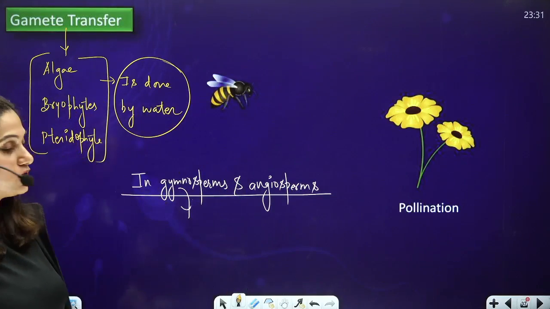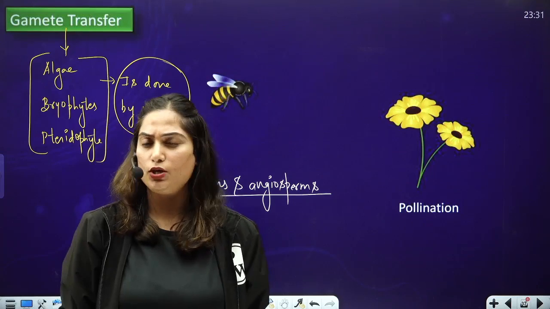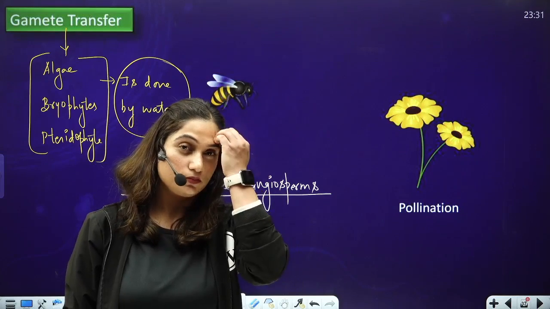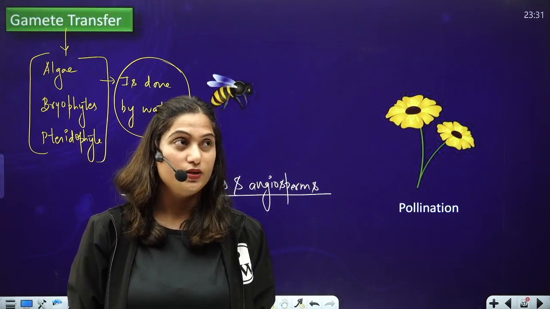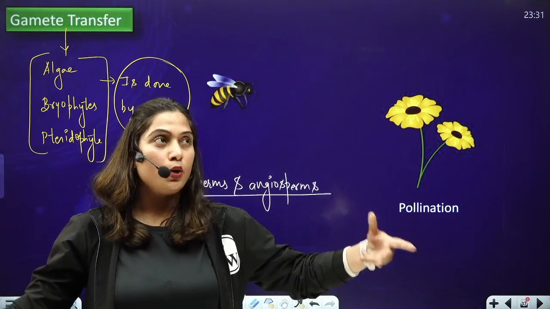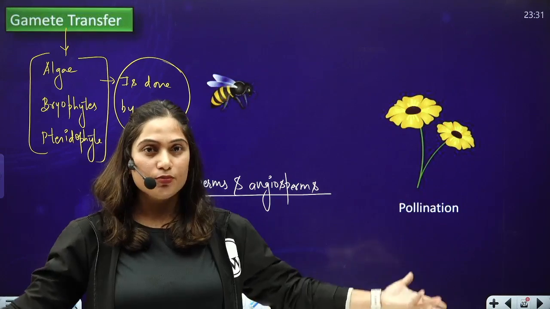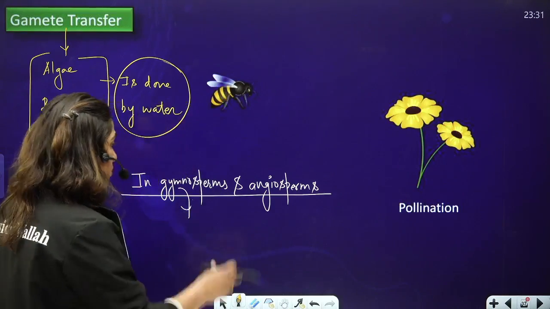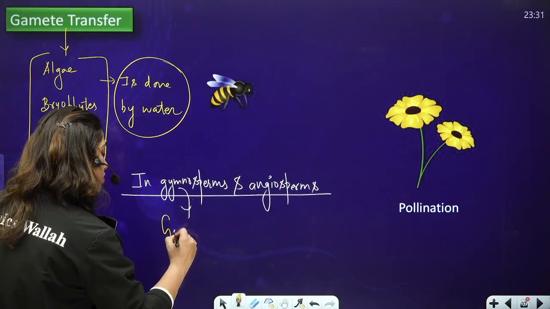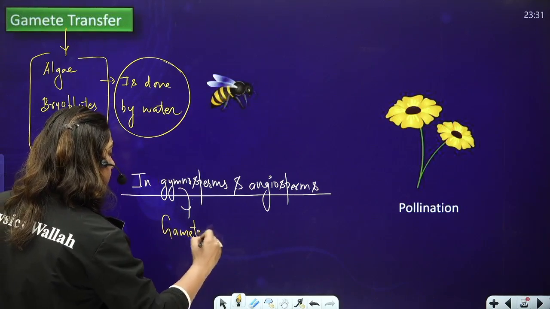What will happen in case of gymnosperms and angiosperms? Gamete transfer will be done by? You will say it can be done by wind, water, insects, animals. No, this is wrong. In gymnosperms and angiosperms, gamete transfer, this line is very important.